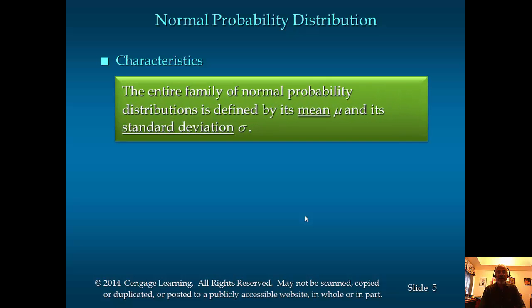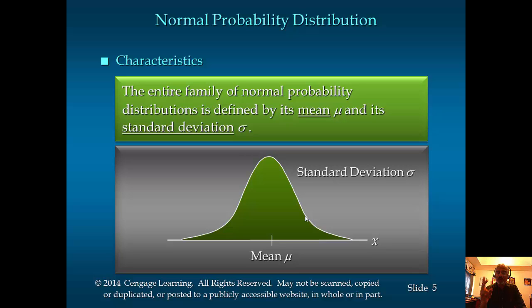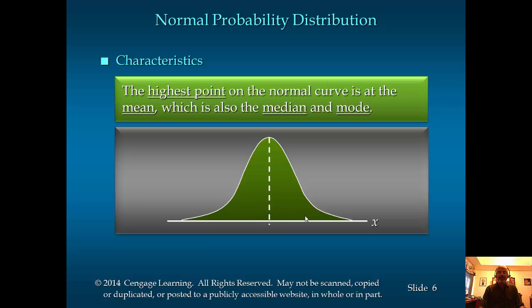Now the entire family of normal probability distributions can be defined by defining 2 values, the mean mu and the standard deviation. The mean varies, the curve will shift left and right. If the standard deviation varies, it will become tighter and wider. Now the highest point is also the center point and also the mean. In other words, normal distribution has this special property of the mean, median, and the mode all falling on exactly the same point.